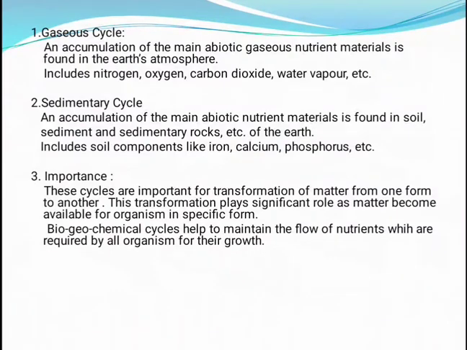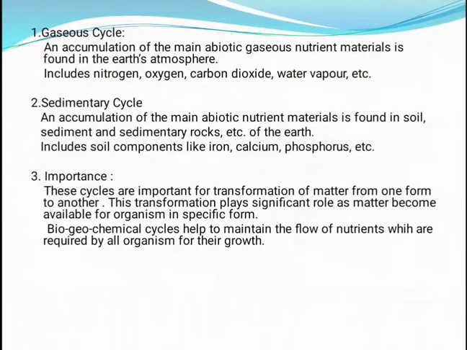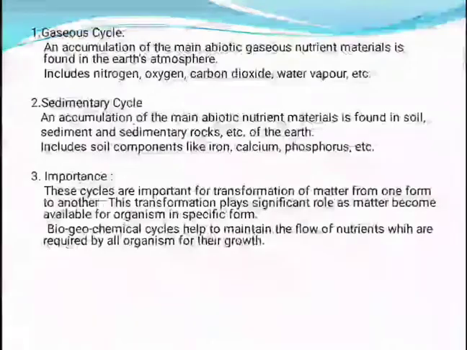So, in short, what is the meaning of this sentence? All these gases, all these nutrients found in the sedimentation, soil, rock, all these substances act as a nutrient for the organisms, right? Organisms make use of them as their nutrition to live, right? Biogeochemical cycles help to maintain the flow of nutrients which are required by all the organisms for their growth.